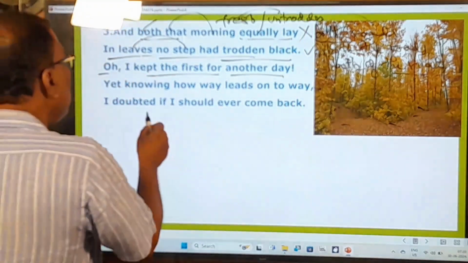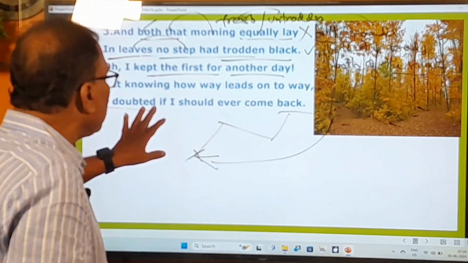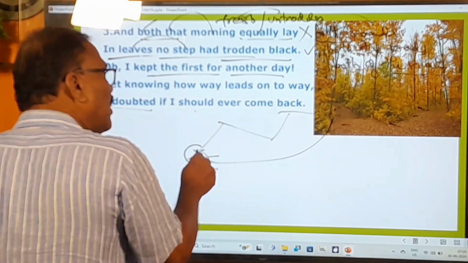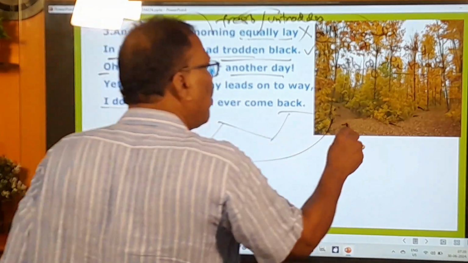So that's why he is now doubting. The poet is expressing his doubt whether he would return to this part in order to walk on the first road.